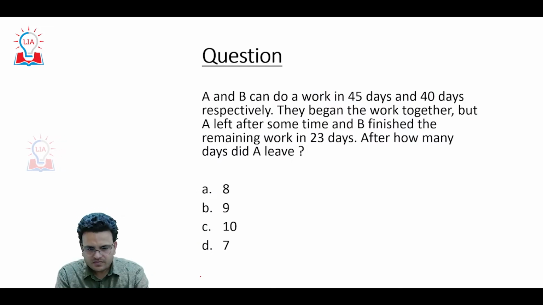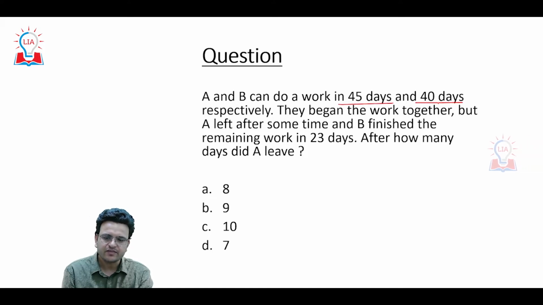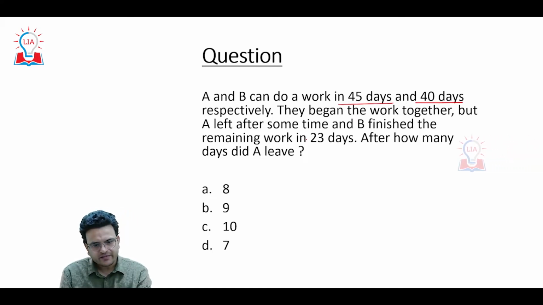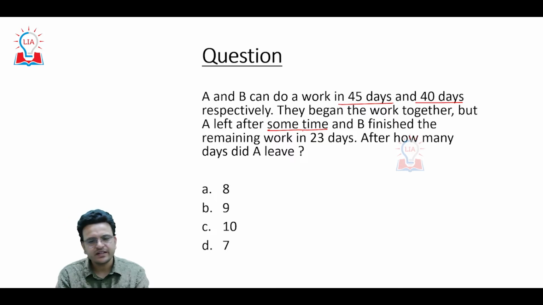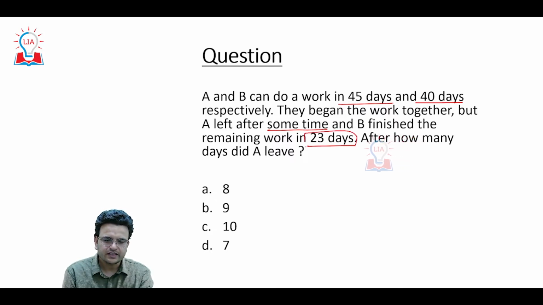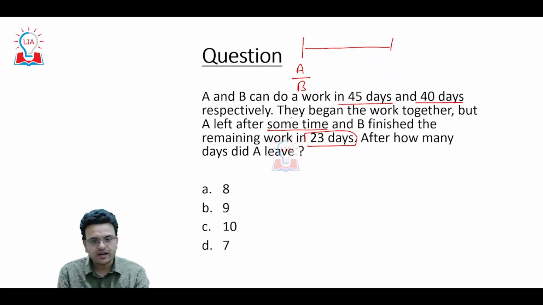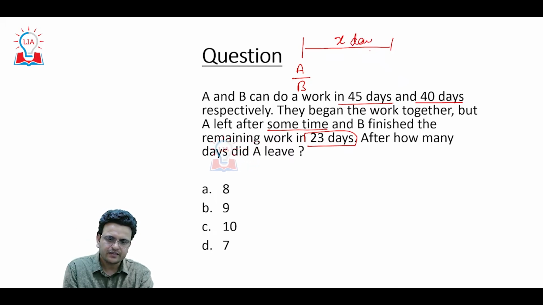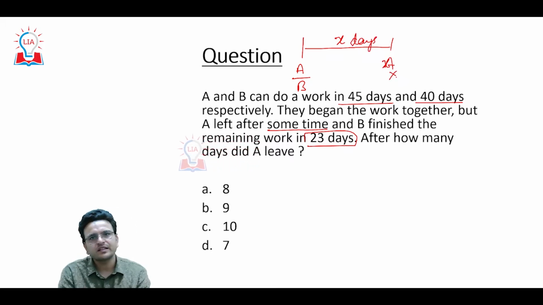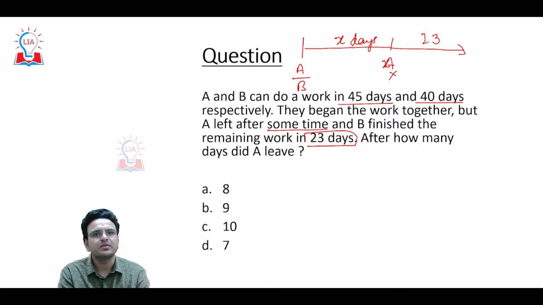Now come to one more question. A and B can do a work in 45 days and 40 days. They begin the work together, but A left after some time and B finished the remaining work in 23 days. Clear? So consider both A and B started the work together. They worked together for x days. Then A left the job and B worked again for 23 days and completed the work.